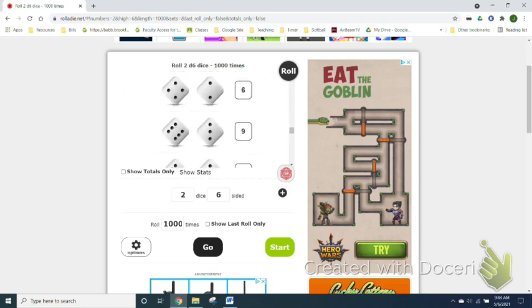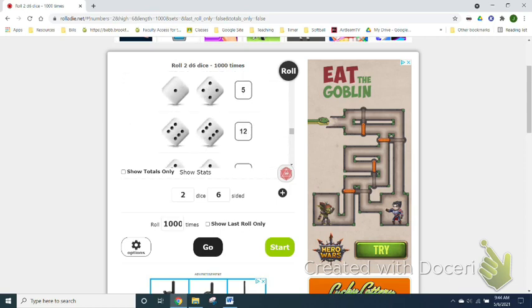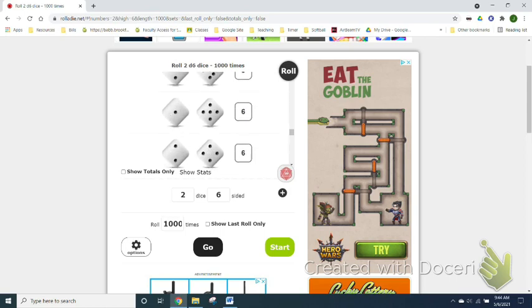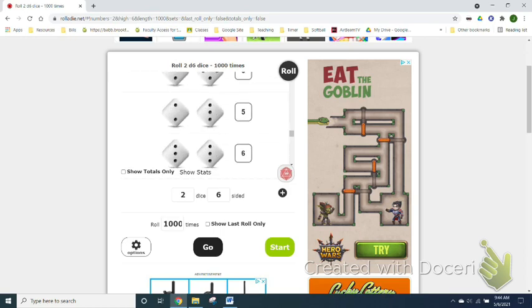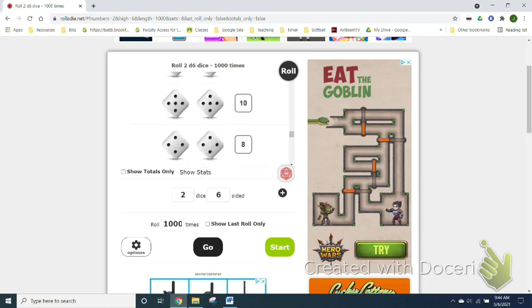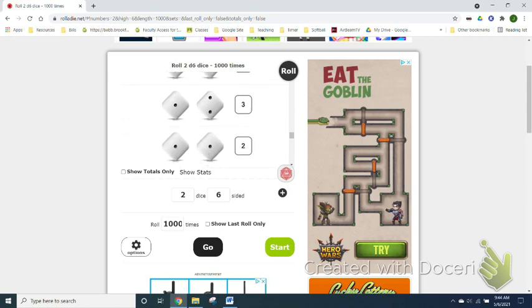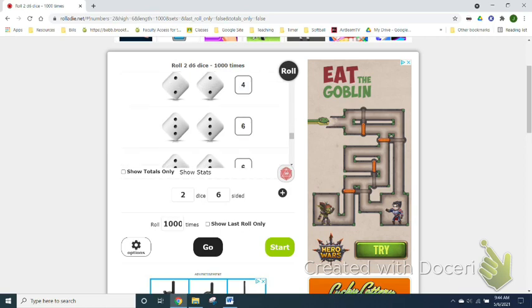66, 67. If we get 100 on the dot. 67 or 68. It would be 68. 69, 70, 71, 72.